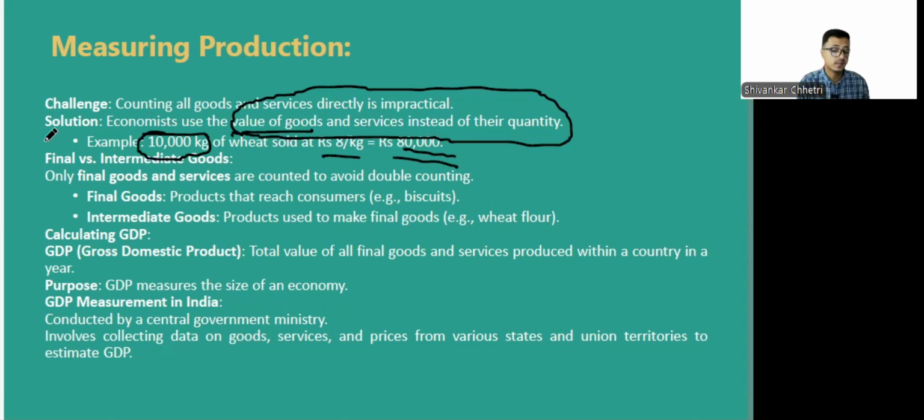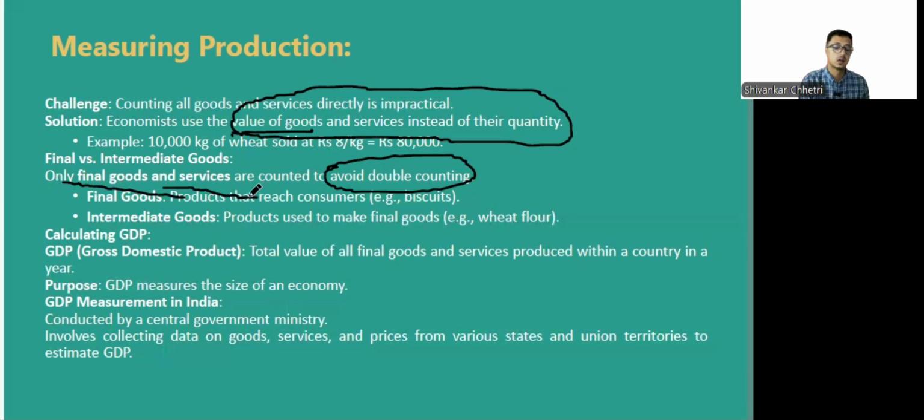Now, one thing that we need to remember here is that we only take the final product into consideration, not the intermediate goods. So only final goods and services are counted to avoid double counting. Okay, so what is double counting?